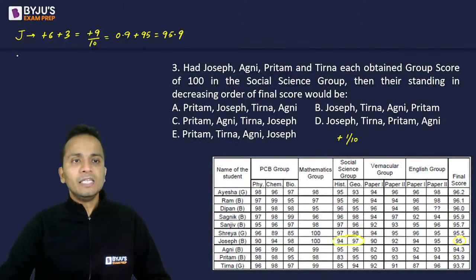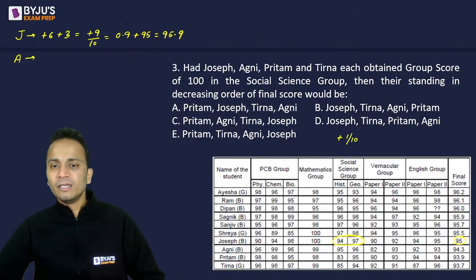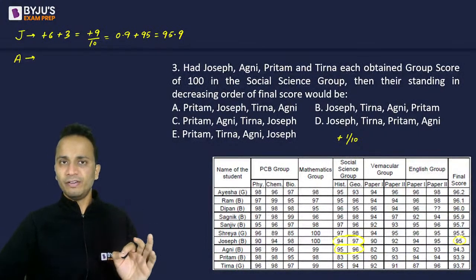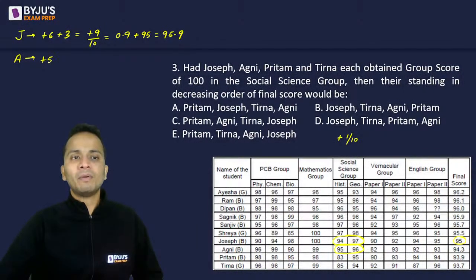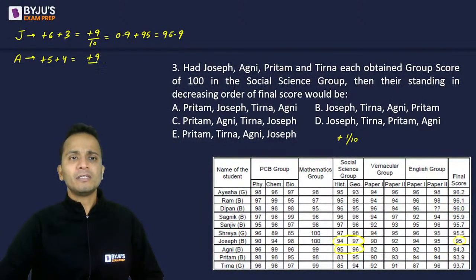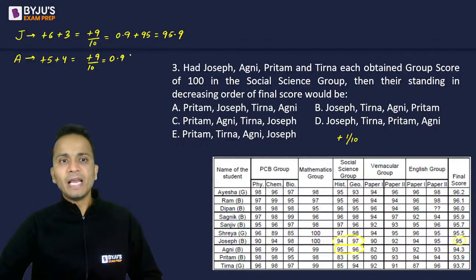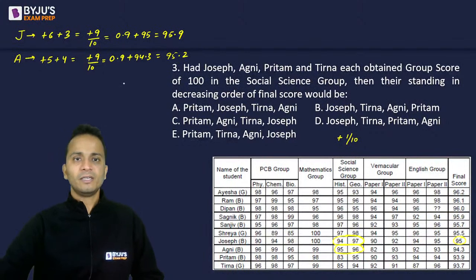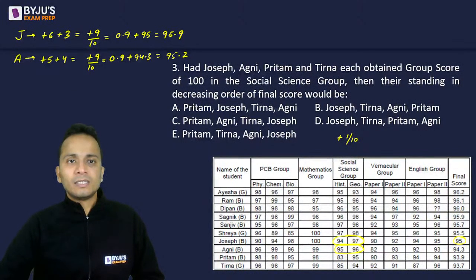Now the next student is Agni. For Agni, 95 and 96. So 95 will become 100, that is +5. 96 will become 100, that is +4. So again for Agni, +9 has happened, +9 divided by 10, that is an increase of 0.9. This will be added to 94.3, right? So Agni's new final score will be 94.3 plus 0.9, that is 95.2. Done? Clear? All right.